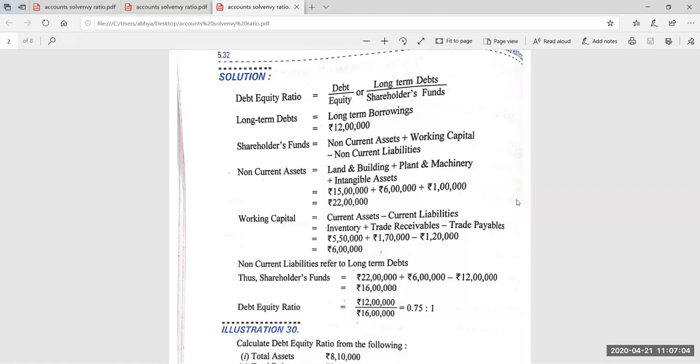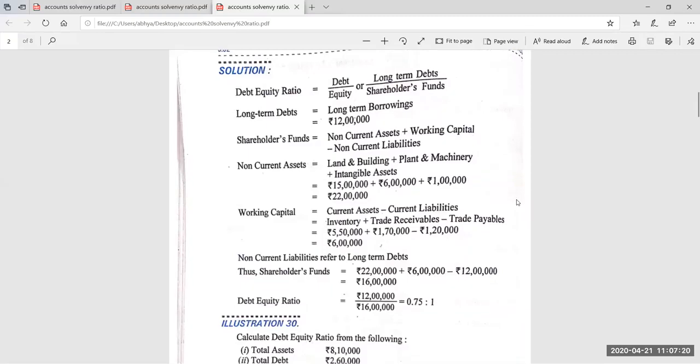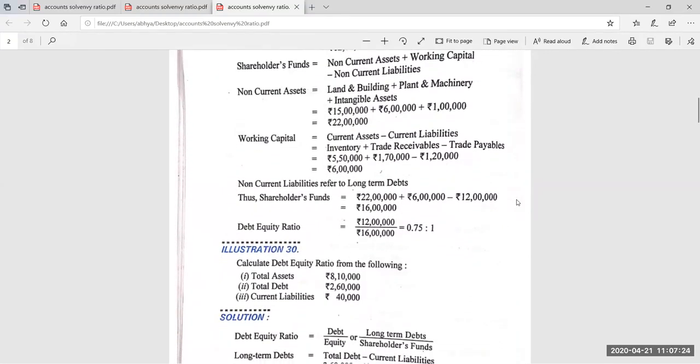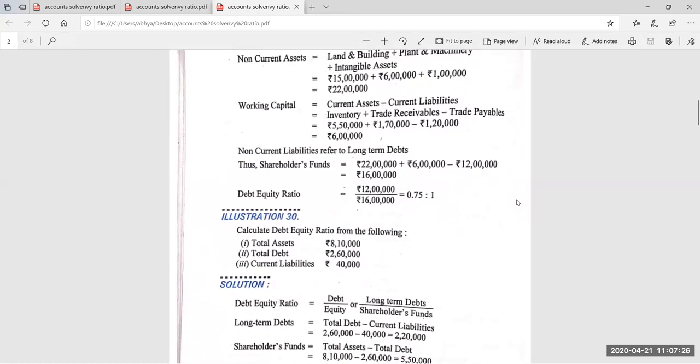So non-current liabilities, or we can say the equity is 16 lakh. Many ways can be there, students, to find out a particular answer. So anyway, by using the balance sheet or any other formula, you can easily find out the hidden figure. It's up to you which method you are going to use. So the answer is 0.75 is to 1.